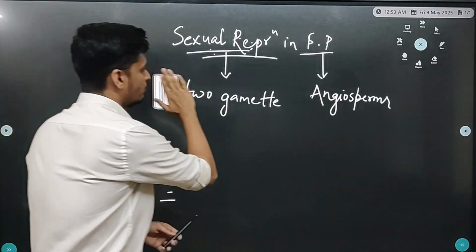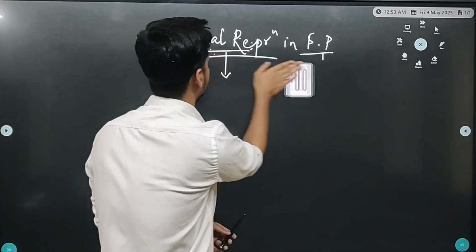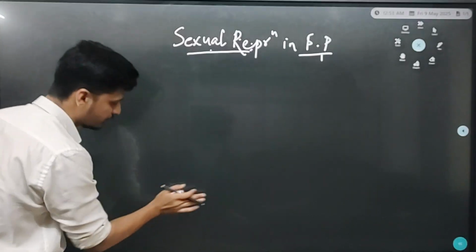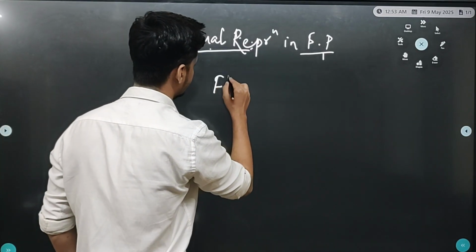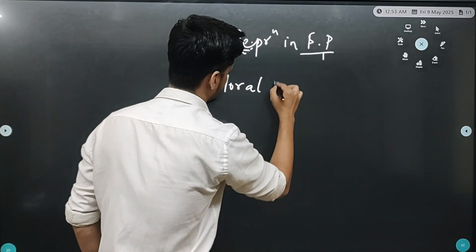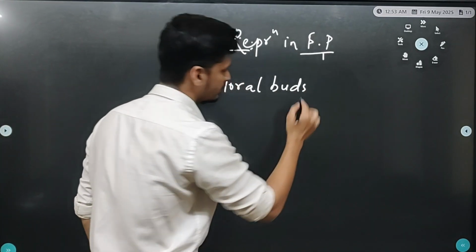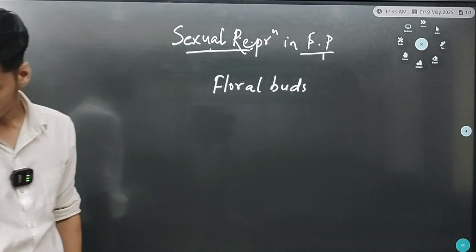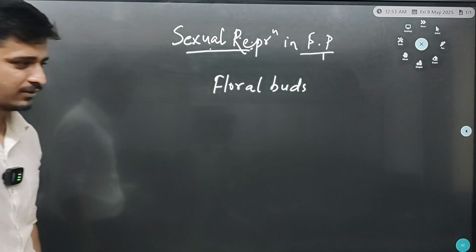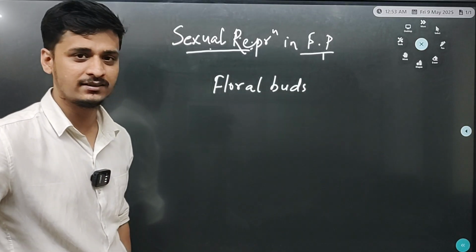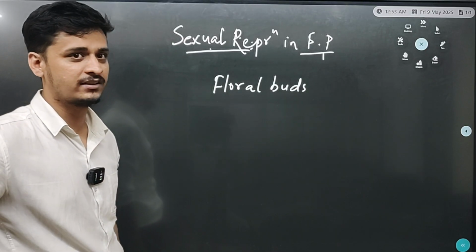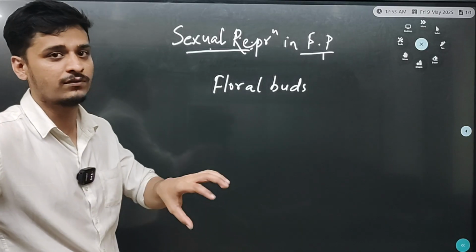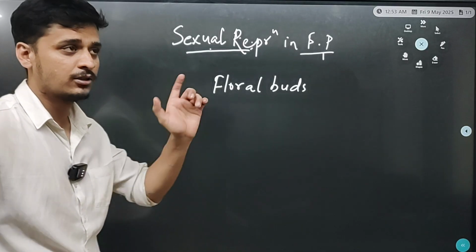So flowers are produced on floral buds, and there are several changes in enzymes and structural changes that lead to differentiation of cells, and that differentiation of cells leads to floral primordium.